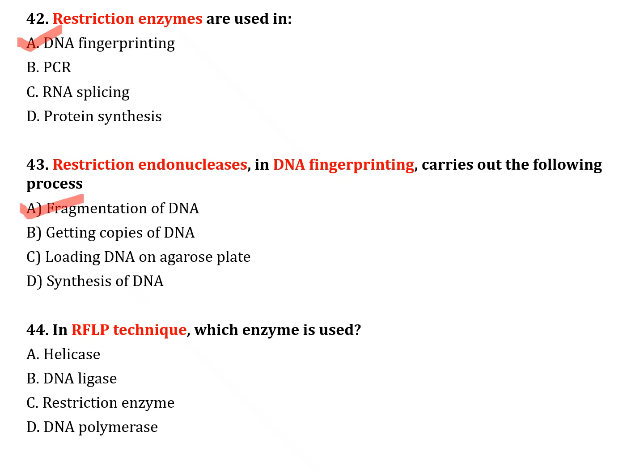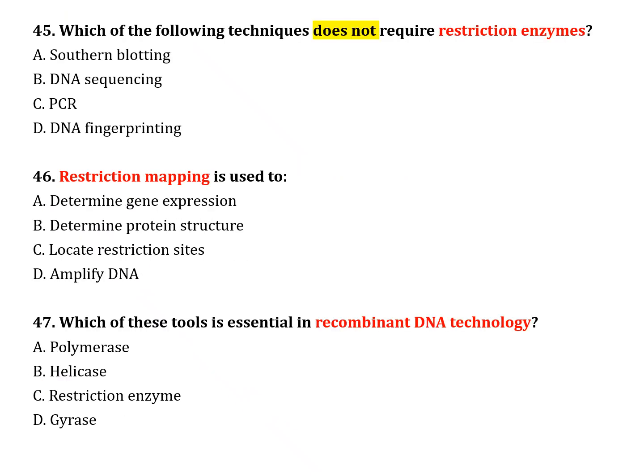The next question, number 44. In the RFLP technique, which enzyme is used? Option A, helicase. Option B, DNA ligase. Option C, restriction enzyme. Option D, DNA polymerase. The correct answer is option C, restriction enzyme. The next question, number 45. Which of the following techniques does not require restriction enzyme?